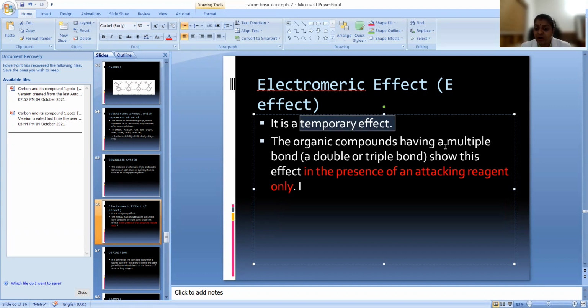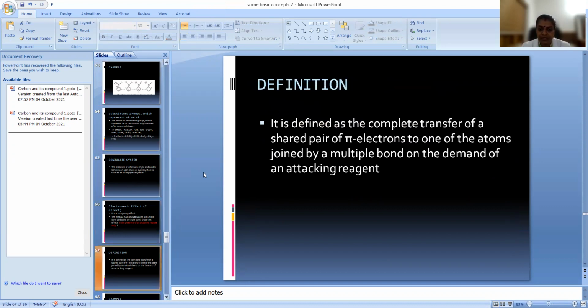Organic compounds having a multiple bond show this effect. So, it's a temporary effect. Only organic molecules having a multiple bond will show this electromeric effect, and only in the presence of an attacking reagent will this take place. Now, what is the definition? It is defined as a complete transfer of a shared pair of pi electrons to one of the atoms joined by a multiple bond on the demand of an attacking reagent.